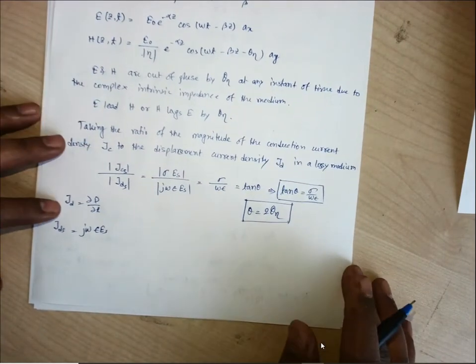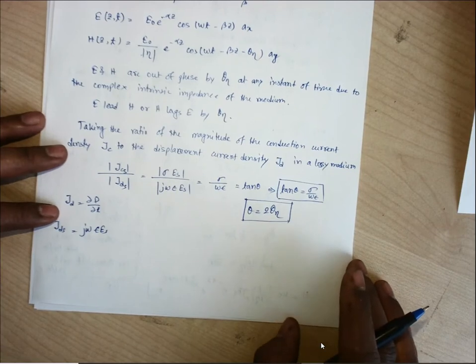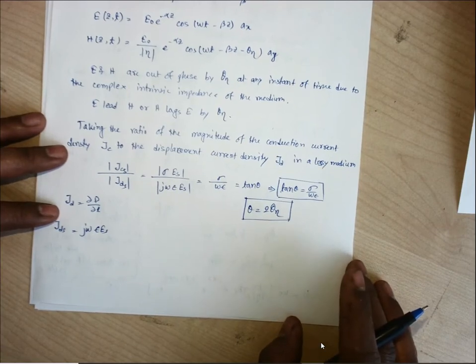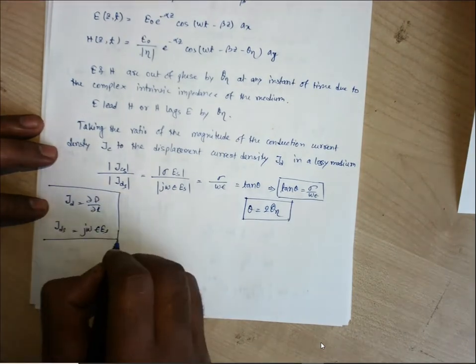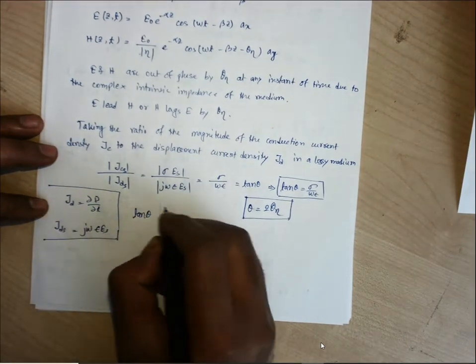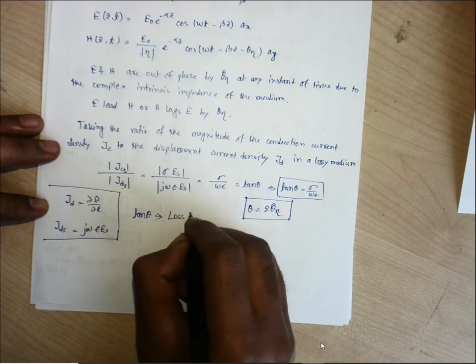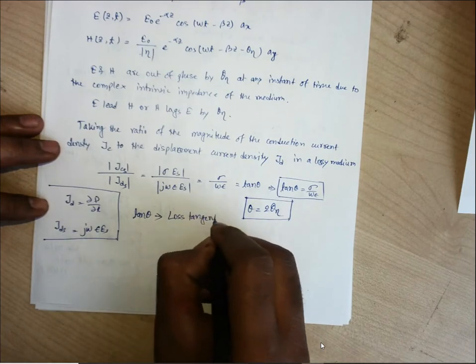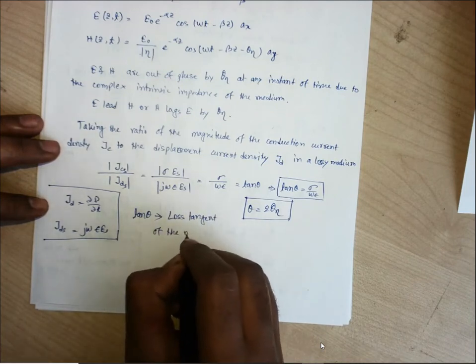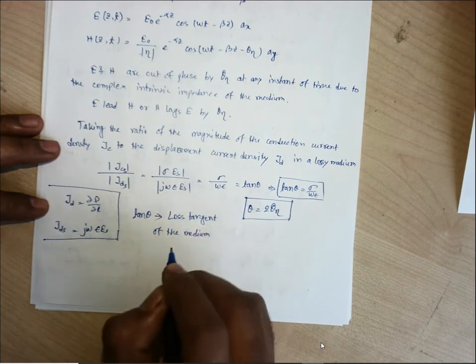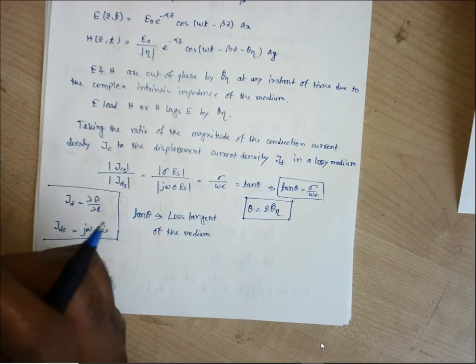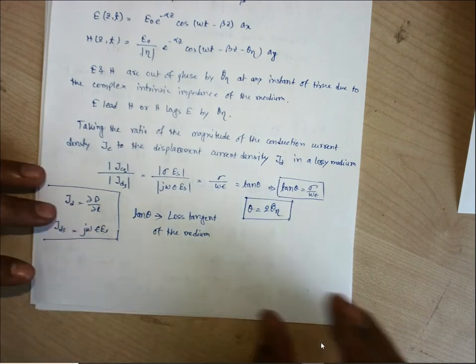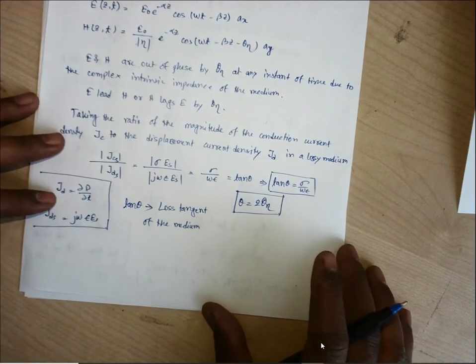So this tan theta is a very important parameter of the medium, that is known as loss tangent. Tan theta is called the loss tangent of the medium. So whenever any particular medium is specified, we need to mention its loss tangent, its theta loss tan theta value.